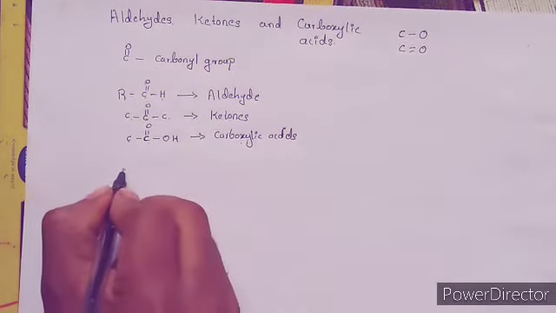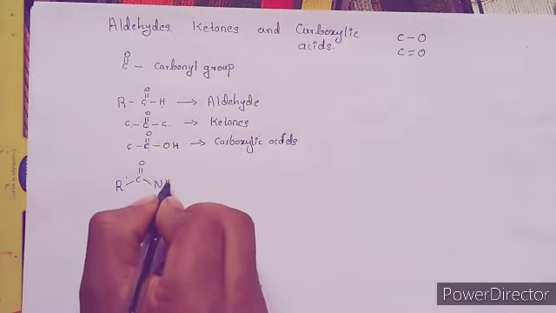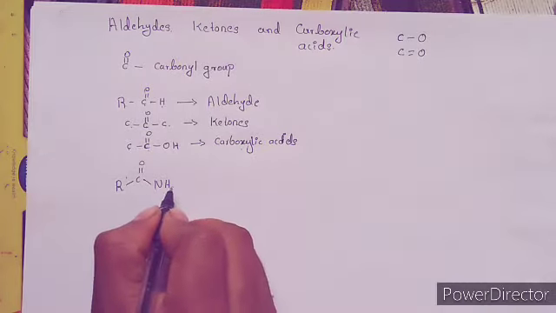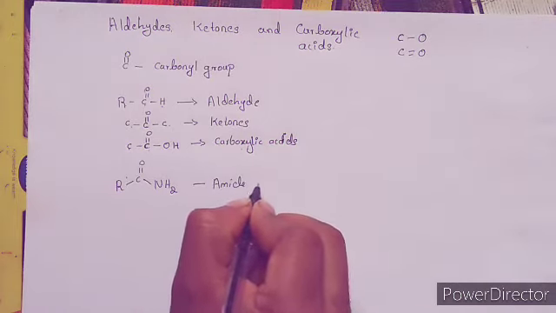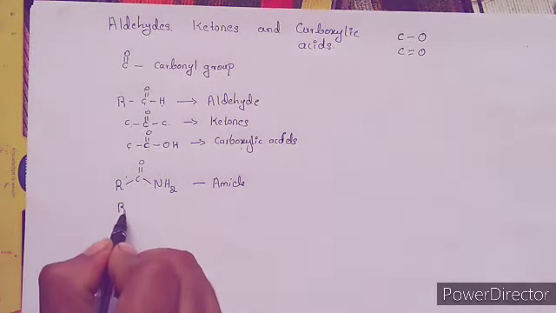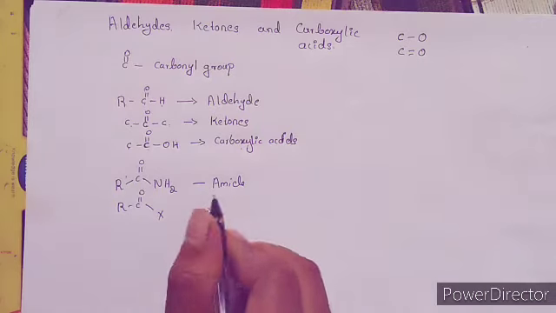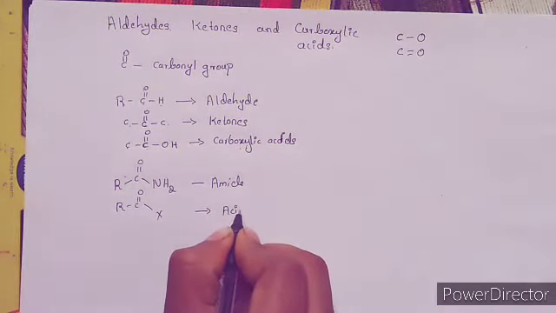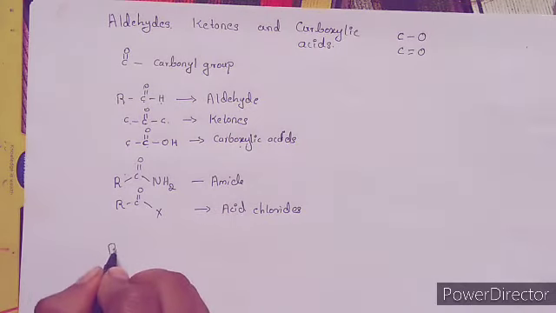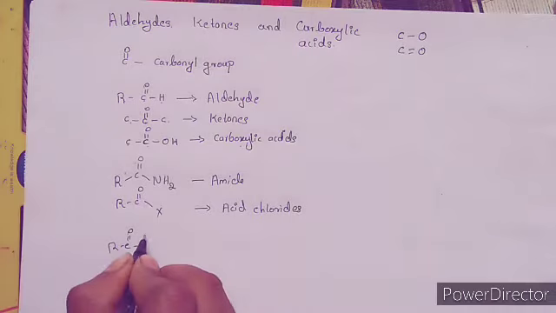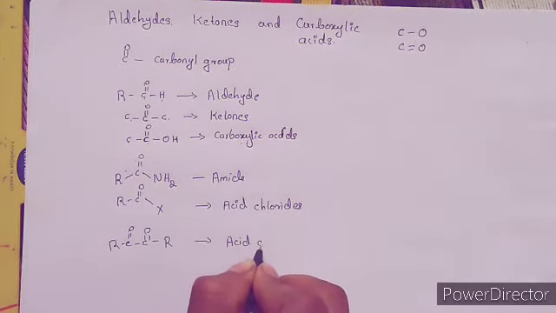Some more molecules which contain the carbonyl group are RC double bond O NH2, which is termed the amide group; R C double bond O X, which is termed acid chlorides; then R C double bond O C double bond O R. This group is termed acid anhydrides.